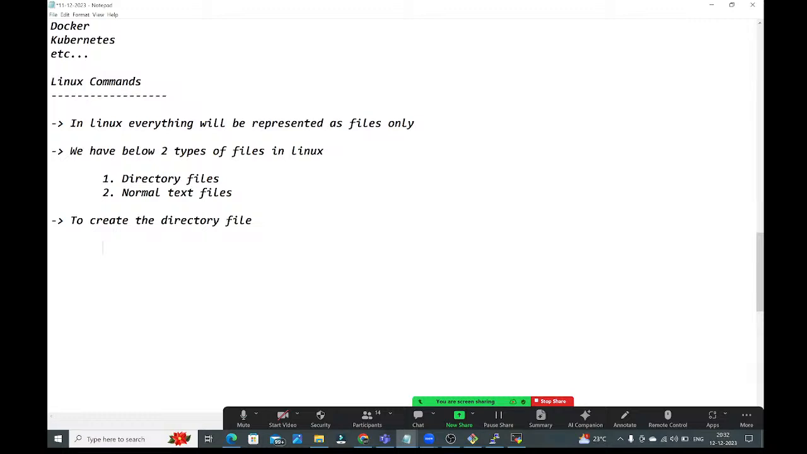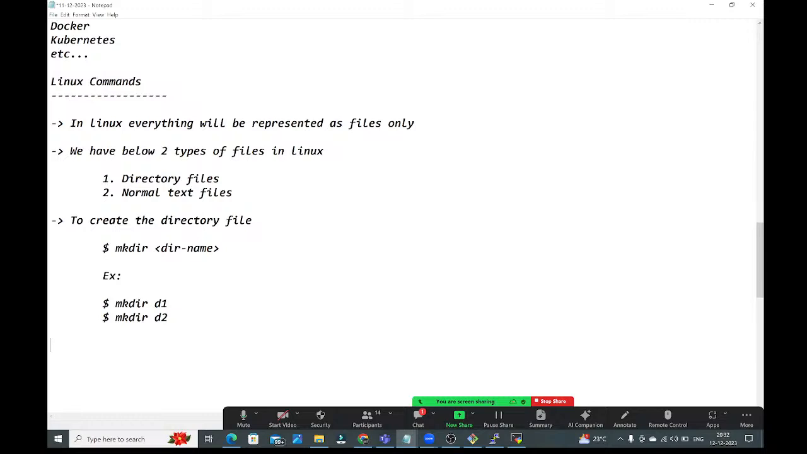We have this command, guys: $ mkdir. Here we need to give the name of the directory. Example, guys, here I am giving mkdir d1, and here mkdir d2. So like this, you can create directories by using mkdir.